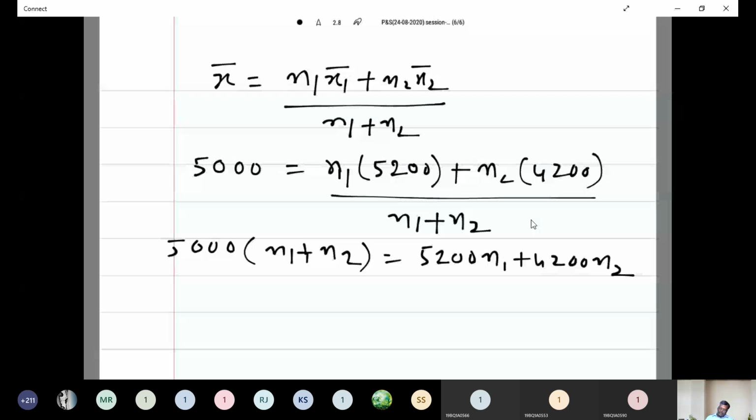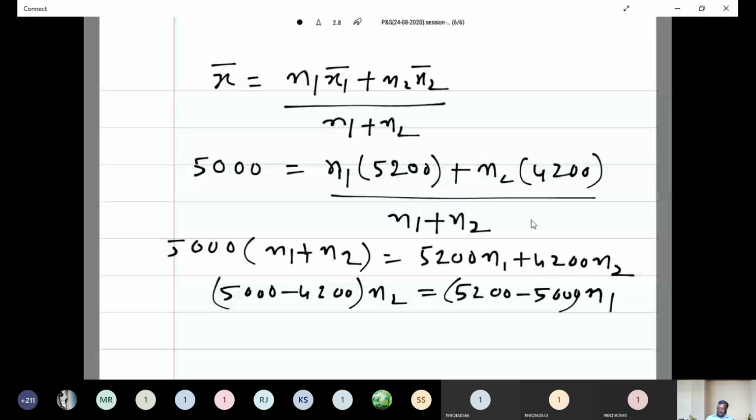Is it right? That means you take the n1 values to the right hand side and n2 to the left hand side, that is 5,000 minus 4,200 into n2 is equal to 5,200 minus 5,000 into n1.